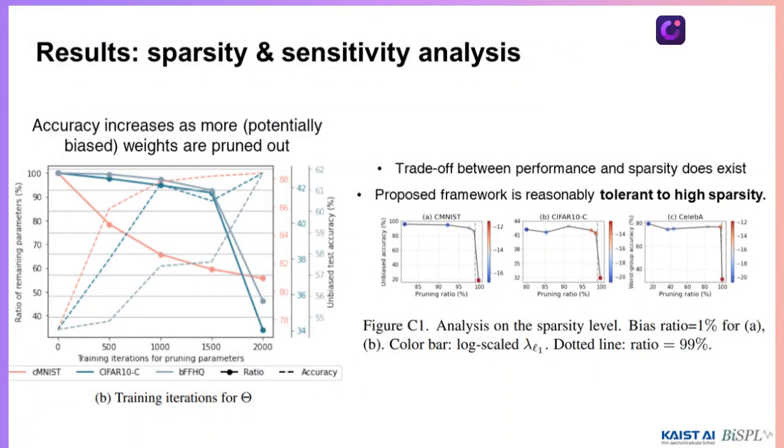And from our sensitivity analysis, we have observed that the unbiased test accuracy actually increases as more weights are pruned out. This implies that the pre-trained biased networks contain a lot of redundant bias weights or features. And we further figure out that the proposed pruning is reasonably tolerant to a high level of sparsity. For example, we vary the degree of the uniform sparsity constraint and control the pruning ratio. While we have pruned out almost 90 to 95% of weights, the pruned subnetworks record high unbiased accuracy.